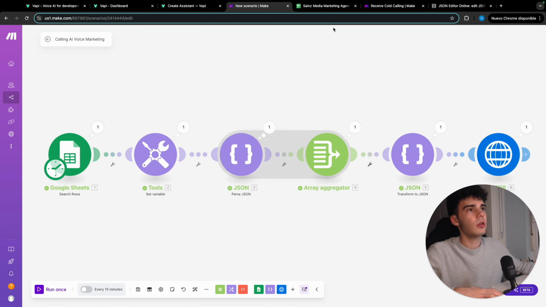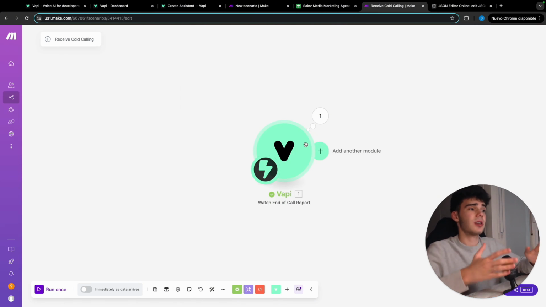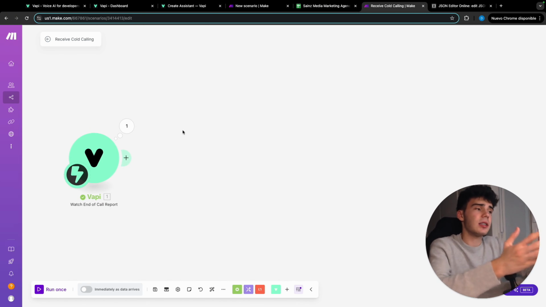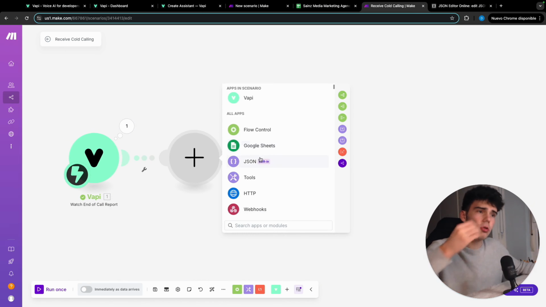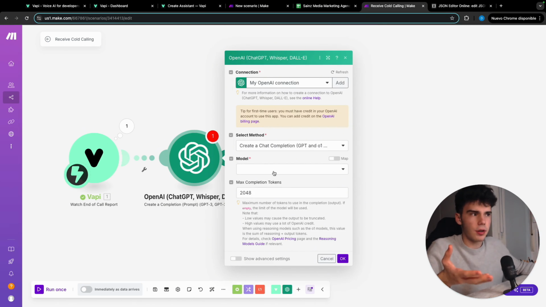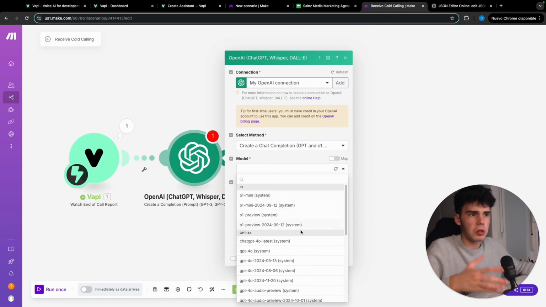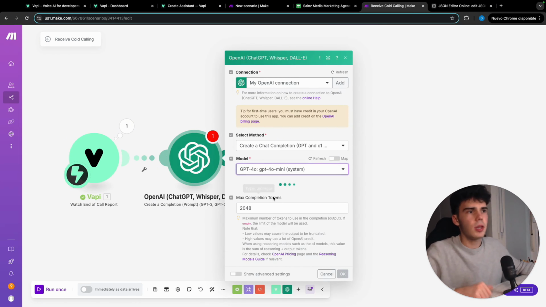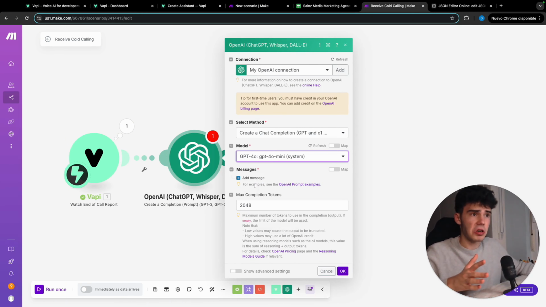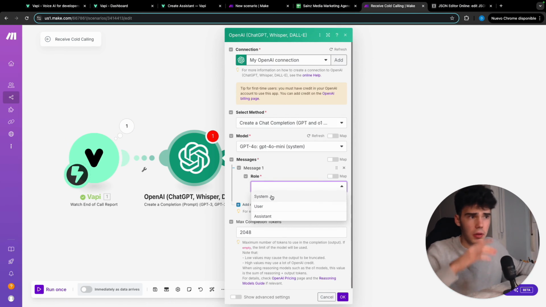So with this done, we are gonna go with this scenario in which, first of all, we are gonna ask a GPT to determine if the client is interested in receiving the email. So let's add here a ChatGPT. We could also do this with a normal tool, but as it's a beginner guide, we are gonna do it with a simple one that everyone can understand, with a GPT. So let's go with 4o mini, system. Max completion tokens, I don't really care today. It's not gonna be important for this case.